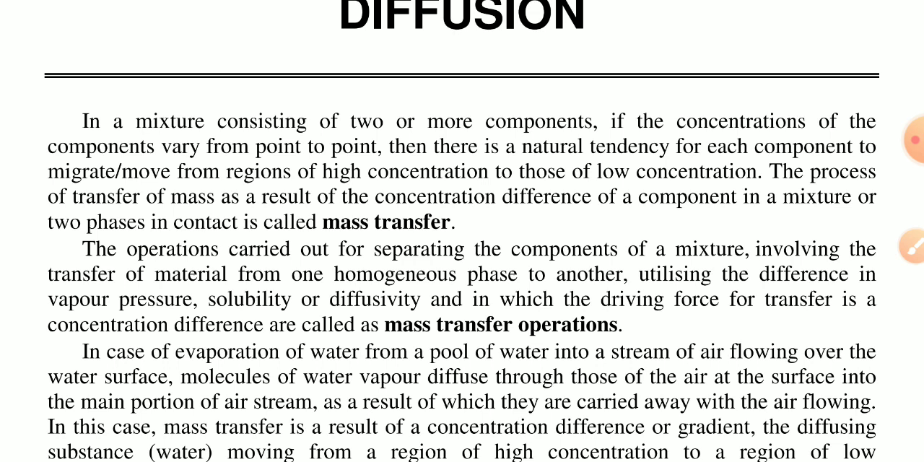In a mixture consisting of two or more components, if the concentration of a component varies from point to point, there is a natural tendency for each component to move from regions of high concentration to low concentration. This is called mass transfer. The simple process of transfer of mass as a result of concentration differences of a component in a mixture or two phases in contact is called mass transfer.